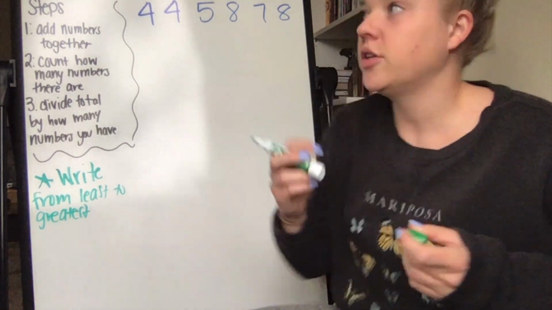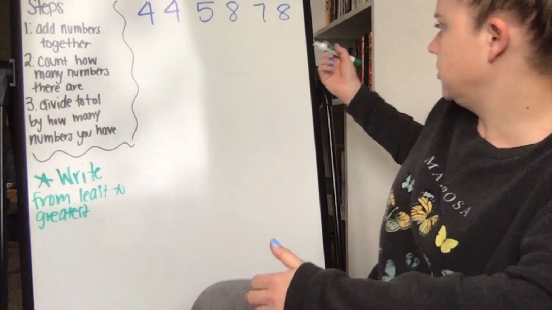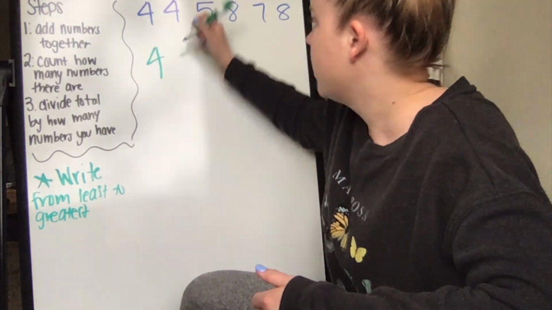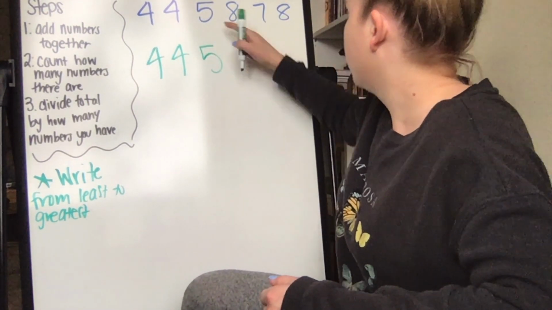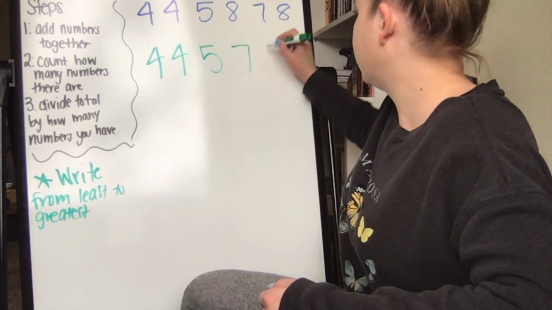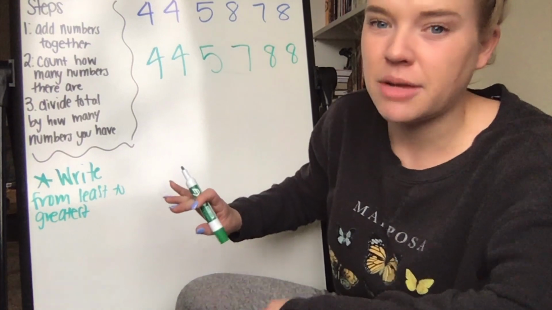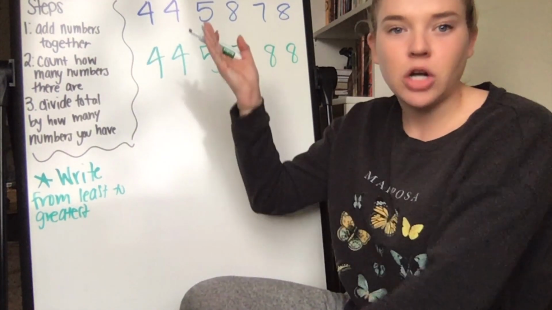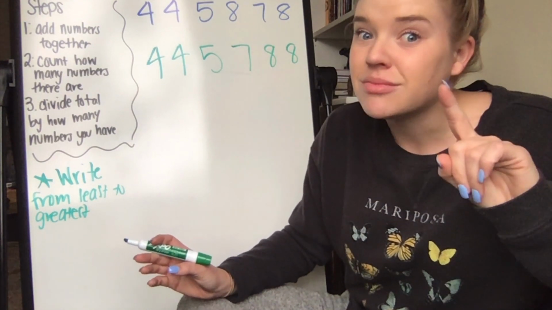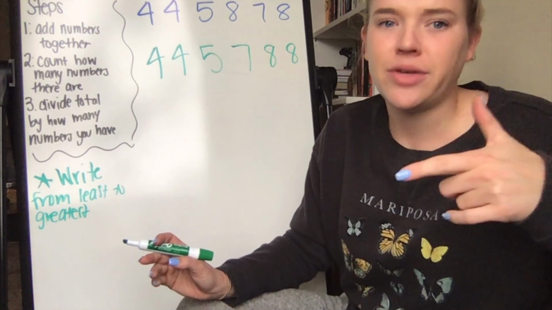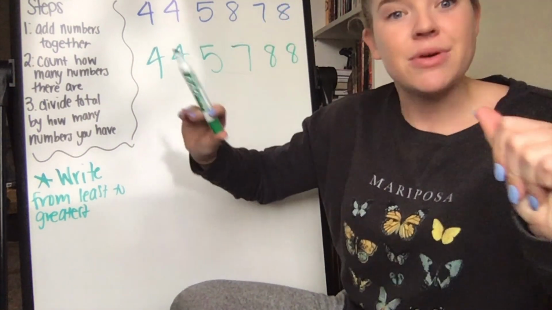So I am going to look at these numbers and see which one's the smallest. Okay, 4 is my smallest number. I'm going to put that first. There are two 4s. My next smallest number is a 5. Okay, 8, 7, 8, so it'd be 7, 8, 8. I always like to make sure that I have the same amount of numbers. Obviously here it's harder to mess this up, but when they're giving you like 20 numbers, which you might see someday, it is important that you count just to make sure that you have it. So for the sake of habit, we're going to try it.